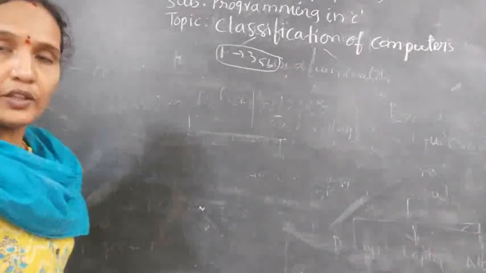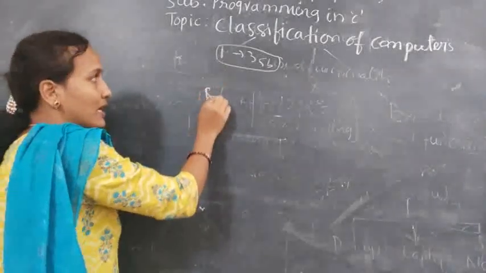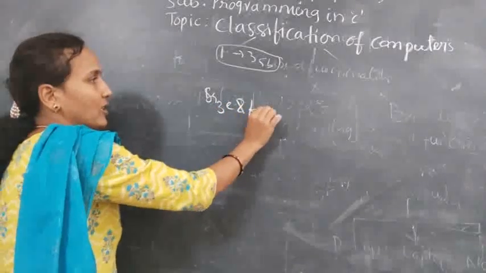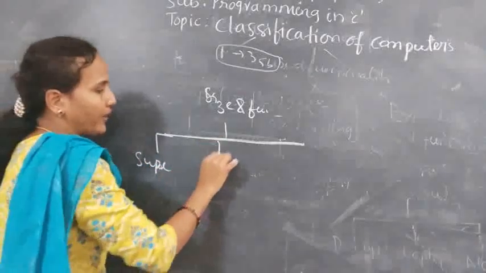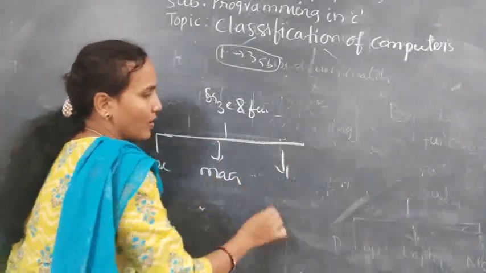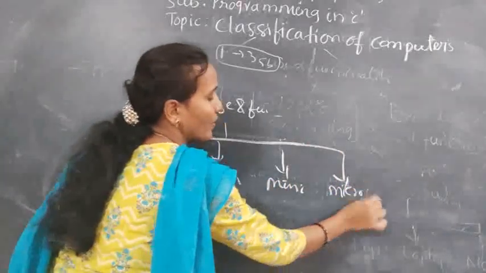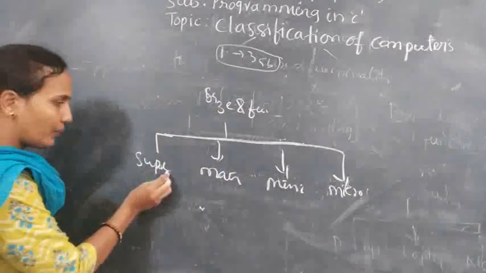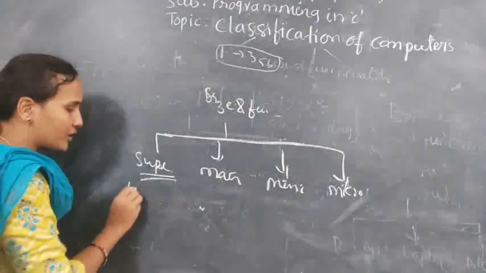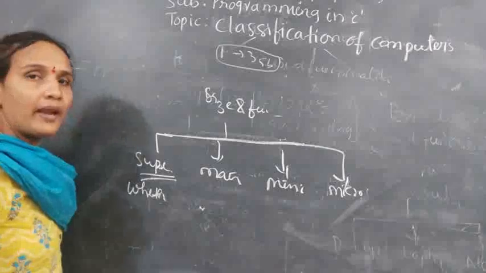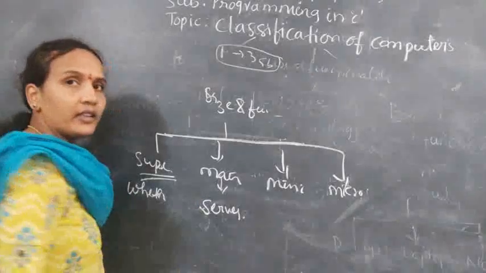So, when you come to your syllabus, whatever computer classification is there, that is based on the size and functionality. How many do we have? 4. Supercomputer, mainframe, mini computer, and microcomputer. Just one point I'll explain. Supercomputer will be used in a particular area, in a specialized area. What area have I explained? Weather forecasting. Mainframe computers we are using as servers. You can take Aadhaar, you can take the bank and all.